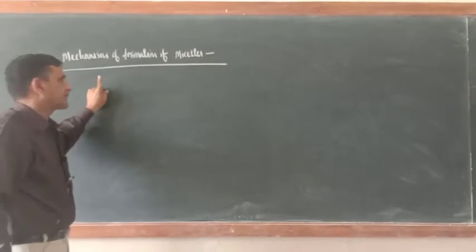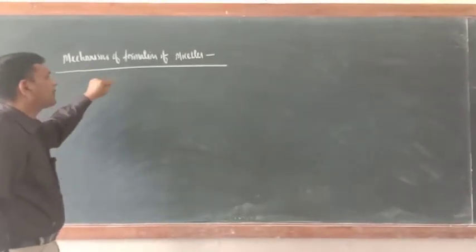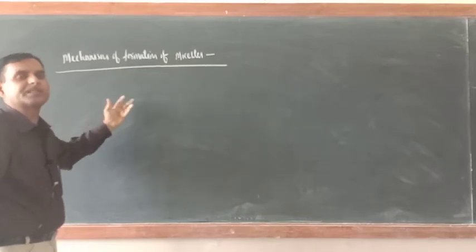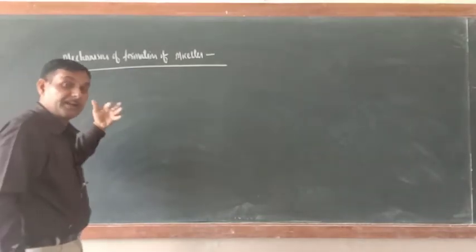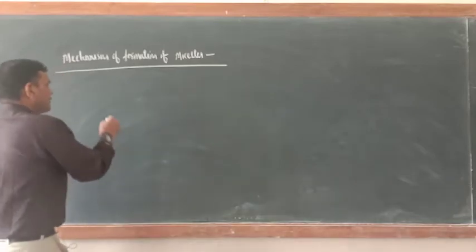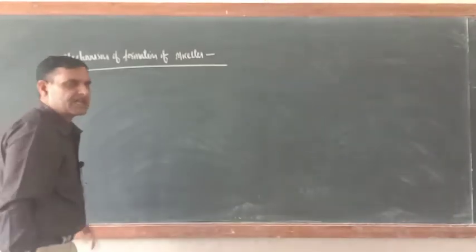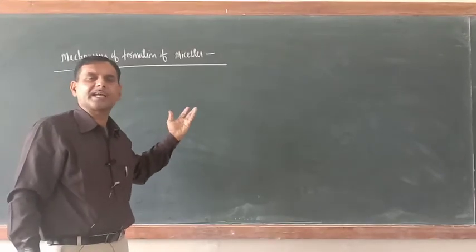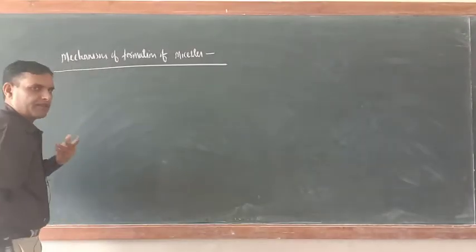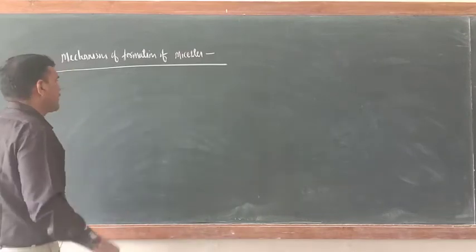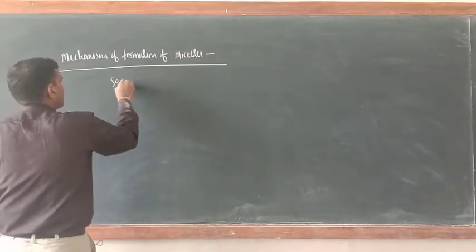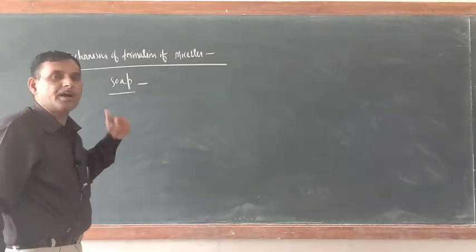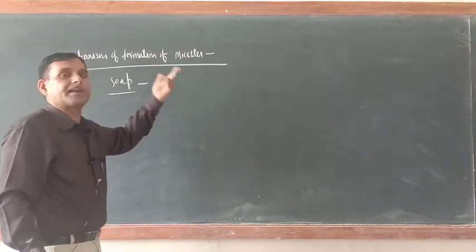So dear cadets, now see the mechanism of formation of micelles, and here I will give you the new definition of micelle, which is very easy. Have you heard about who forms micelles? Soap, detergent. Basically micelles are associated or aggregate colloids only, so examples are soap and detergent. I am taking soap here. Just tell me, what are soaps? Soaps are the sodium or potassium salt of higher fatty acids.